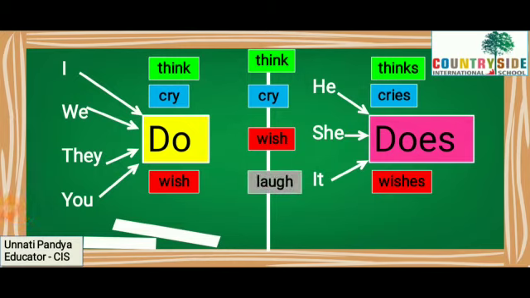Laugh. The do form of laugh is laugh. So, I laugh, we laugh, they laugh, you laugh. Whereas the does form of laugh would be laughs. So he laughs, she laughs, it laughs.